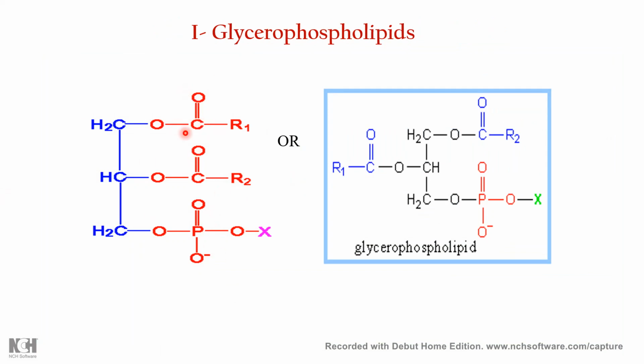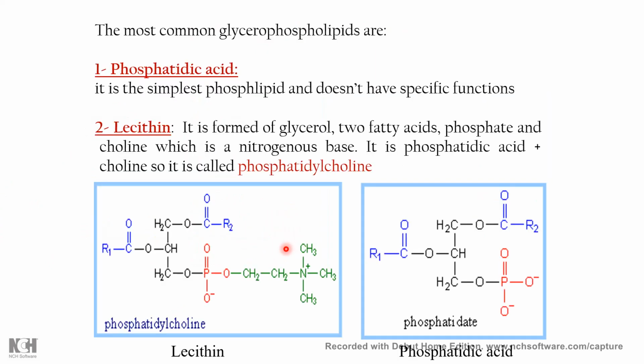This is two fatty acids, one glycerol, one phosphate, and then one compound. If choline is attached, it's called lecithin. If ethanolamine is attached here, then we call it cephalin. If serine is attached, we call it phosphatidylserine. So the most common glycerophospholipids, the five major ones, we will discuss today, and how they are synthesized. Then we will discuss the sphingophospholipid and its synthesis and degradation.